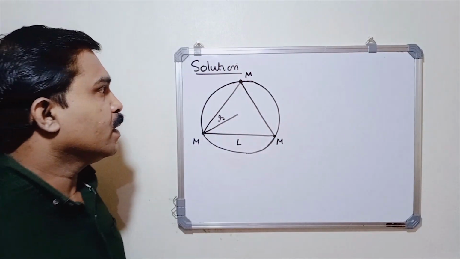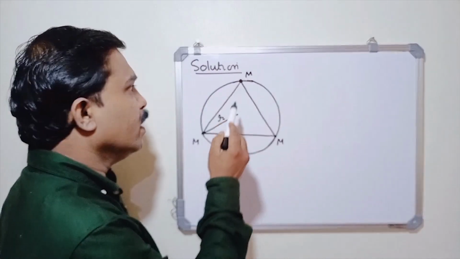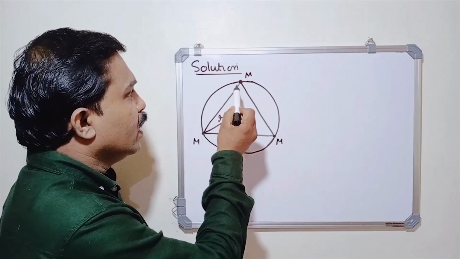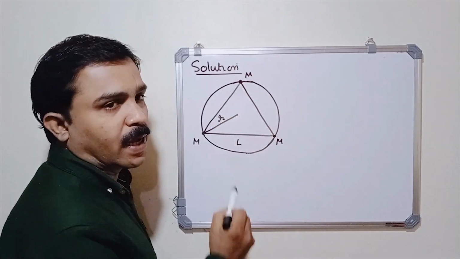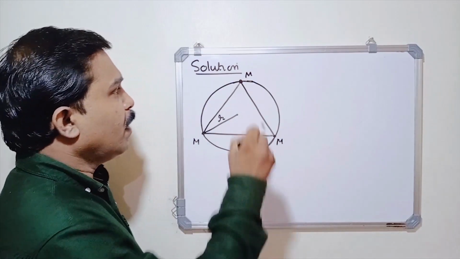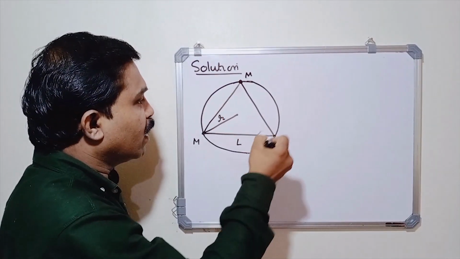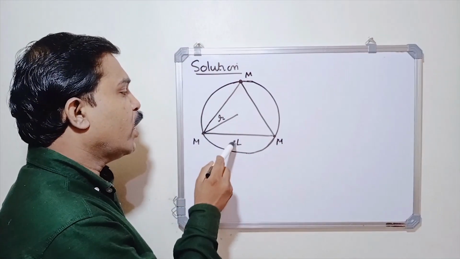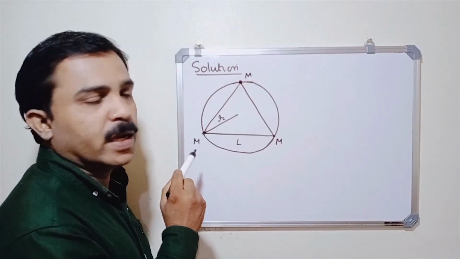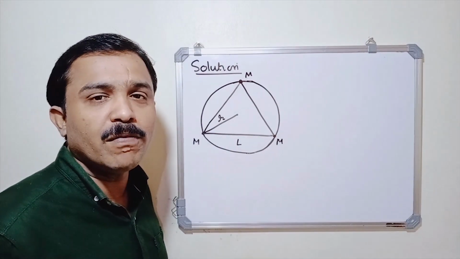In this problem there are three identical particles having mass m. They are kept on the corners of an equilateral triangle of side L. And these particles are revolving in a circular orbit of radius r without changing the value of L. Here we have to find out the speed of each particle.